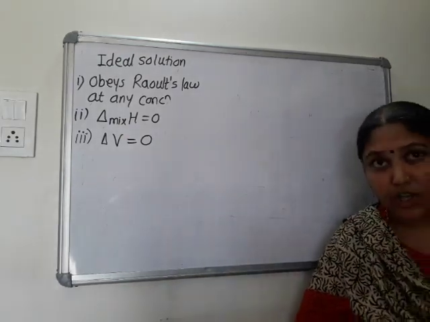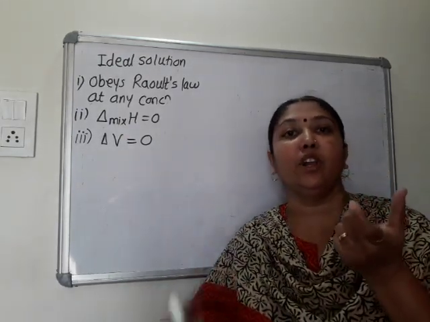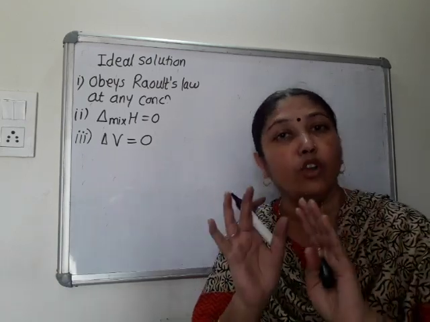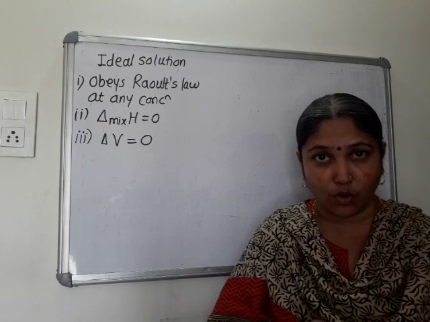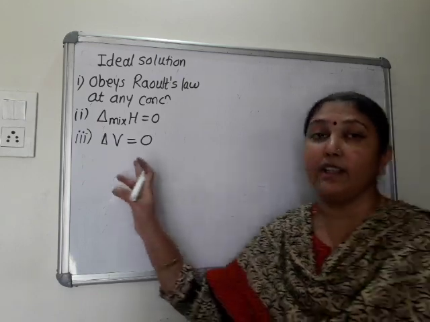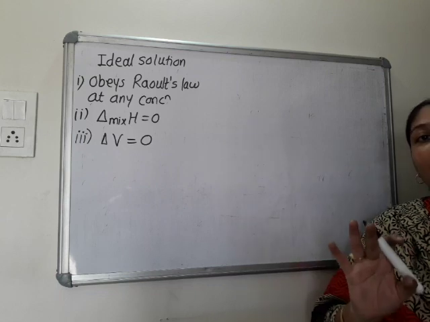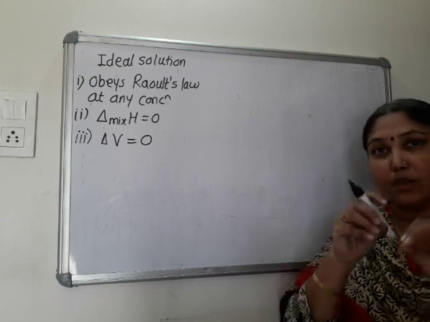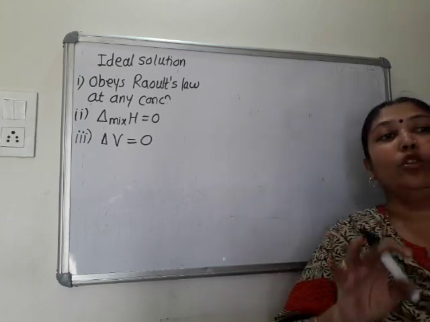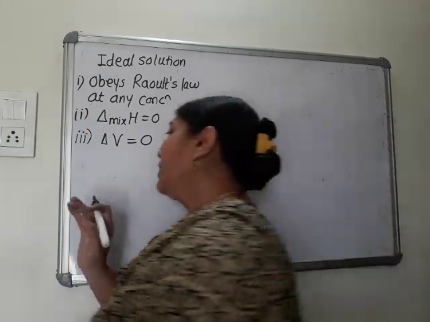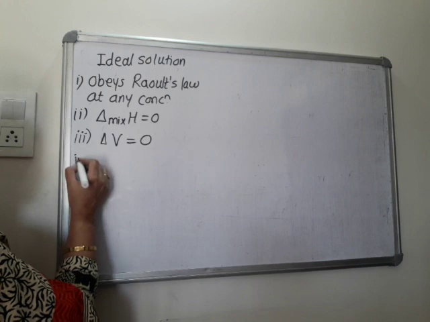Is it possible? One solution is 100 ml, another solution is 100 ml, and if we mix them together, then the volume will remain as 100 ml. Is it so? No. But it is said that the volume remains the same. Okay, that's the ideal solution. So if two solutions are mixed together, the total volume remains constant, it doesn't change.